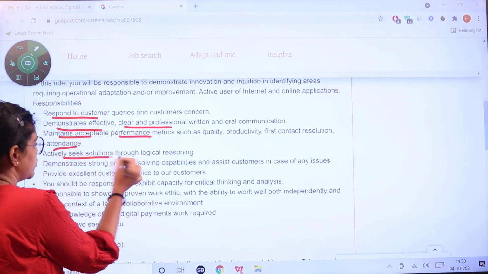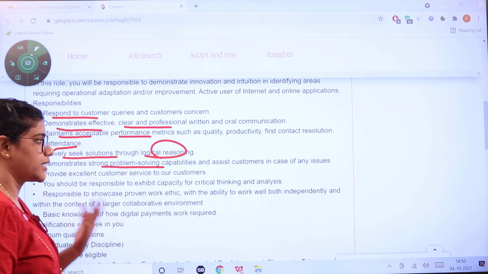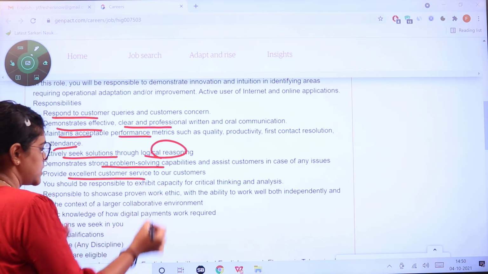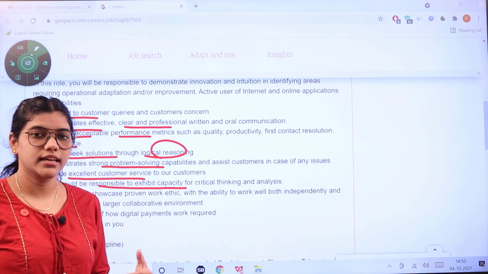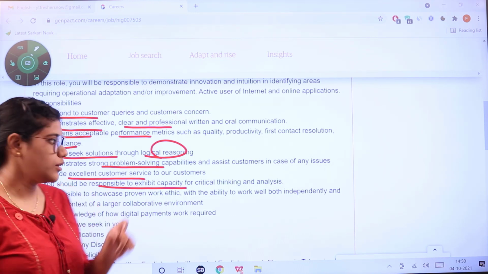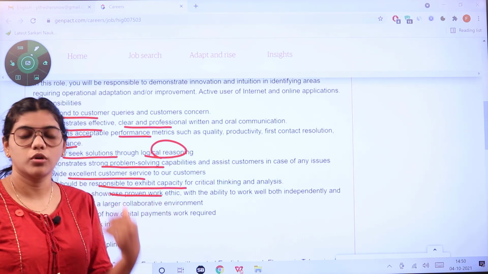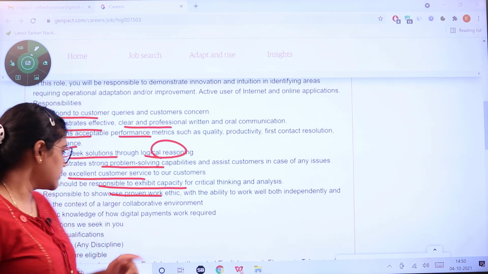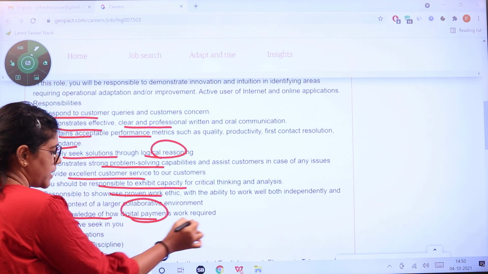You should actively seek solutions through logical reasoning and strong problem solving capabilities. Provide excellent customer service, and also you should exhibit the capacity of critical thinking and analyzing that particular problem. You should also showcase your work ethics both independently and as well as in the team. You should also have basic knowledge of digital payments.